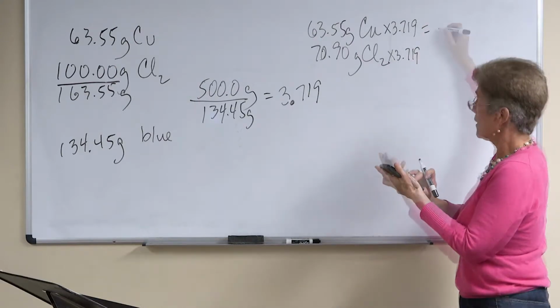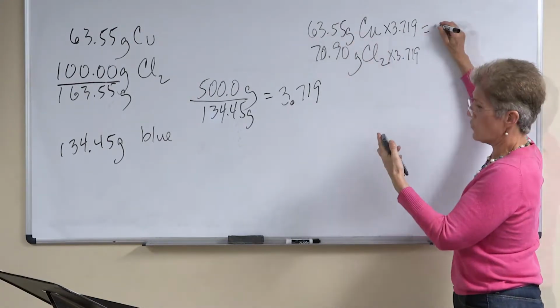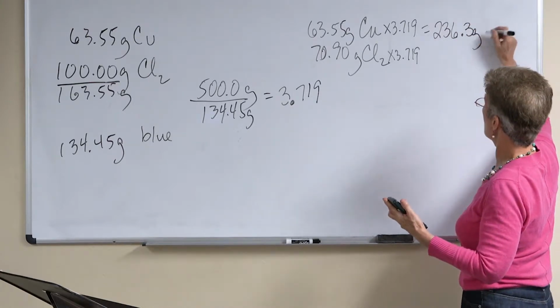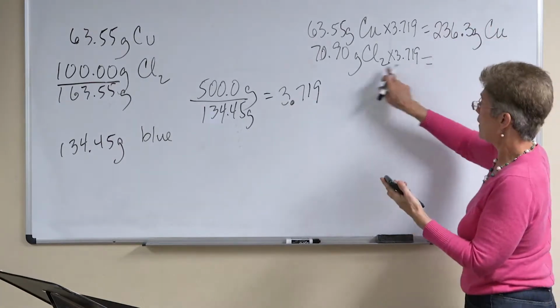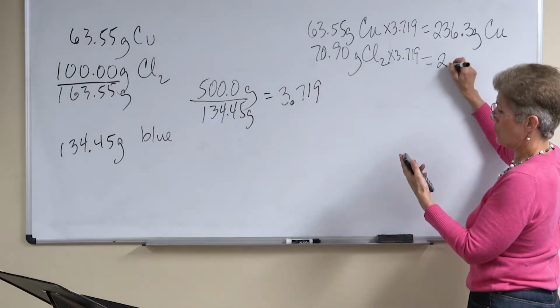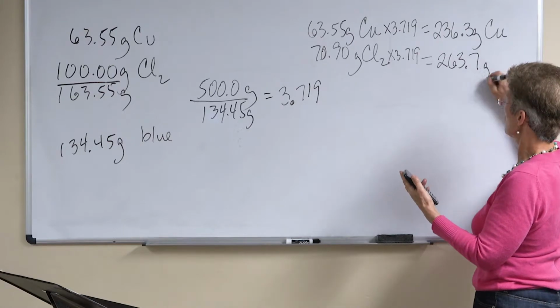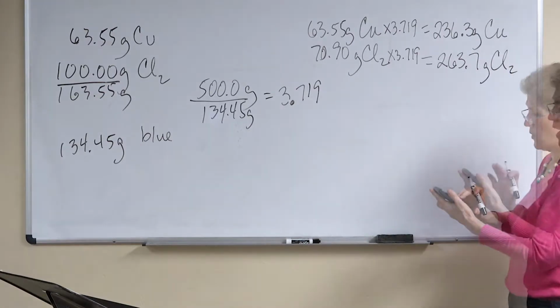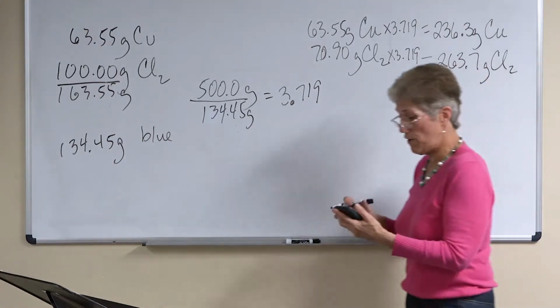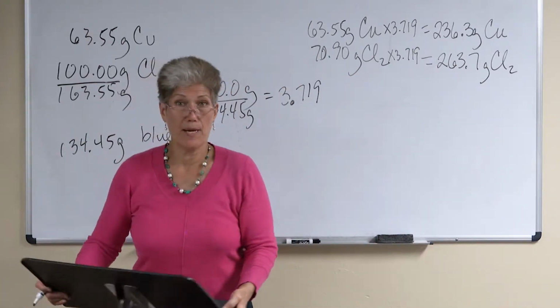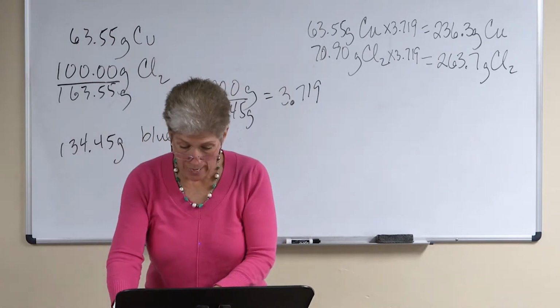That's going to give me, in 4 significant figures, 236.3 grams of copper. In 4 significant figures, 263.7 grams of chlorine gas. And it actually comes out this time to 500, which is weird, because sometimes it won't come out just right. But that's how you figure out how to do A.